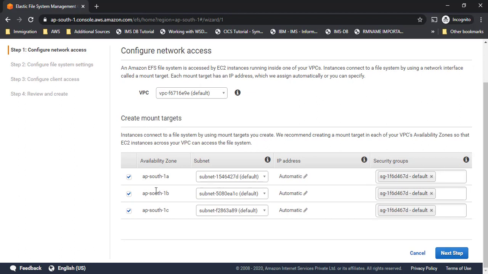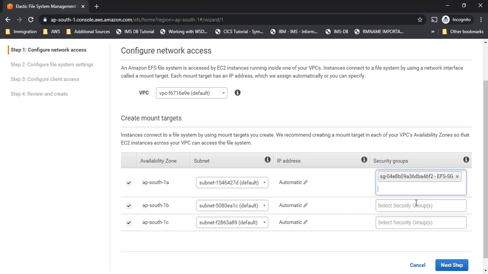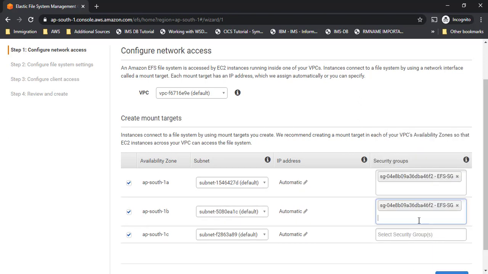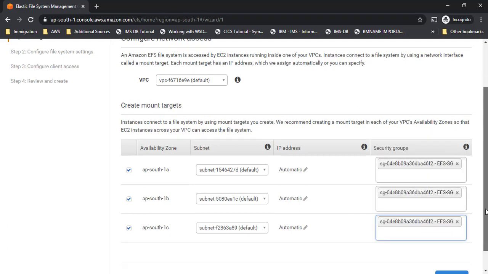I have selected all because my EC2 can be in any of these availability zones, and I wanted every EC2 instance to be able to access EFS. So I will keep it as it is right now, and I will remove the security group which is assigned by default, and I will assign the one which I just created, right? So that would be the EFS security group. The same thing I will apply for all the locations or availability zones, the EFS security group.